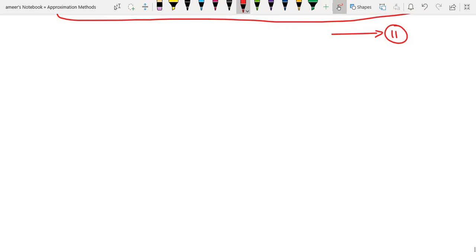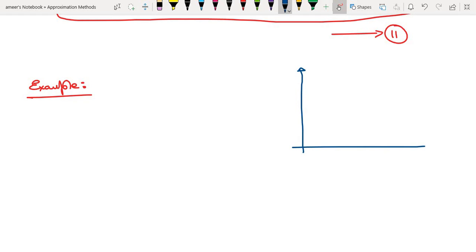I'm taking an example here. R, V of R. Okay, let's say the graph looks like this.